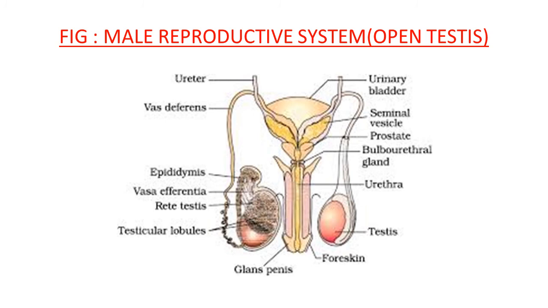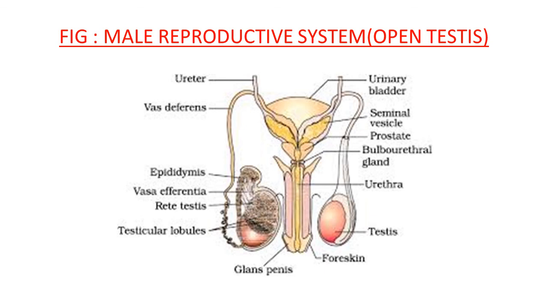It is clearly observed that it is oval in shape. In open testes, you can see all the structures: testicular lobules, rete testis, vasa efferentia, epididymis. So this way these arrangements are observed here.